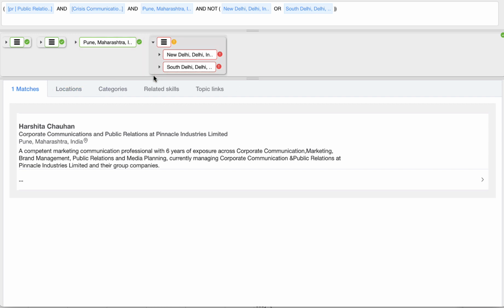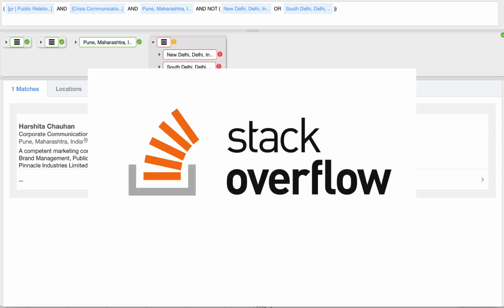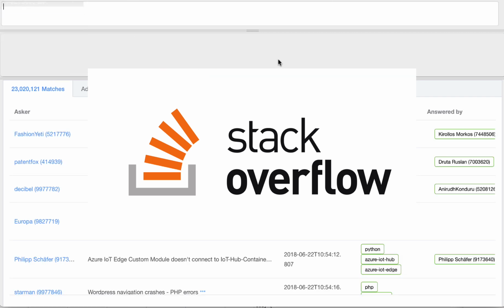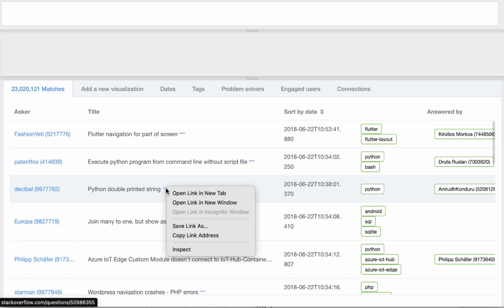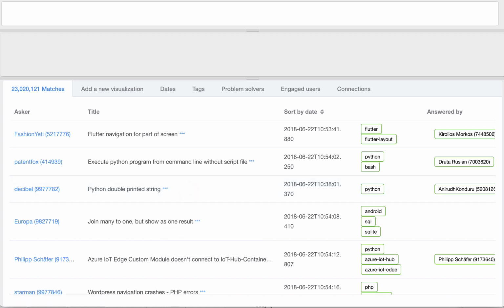I'll just give you another example with a different data set, which is quite a bit larger. So rather than 1,200 documents, we're going to have a look at 23 million documents here. This is every question that's ever been asked on the programmer's website, Stack Overflow. It's a very popular website. If you have a technical problem, you might ask a question like this. So let's have a look at this particular question.